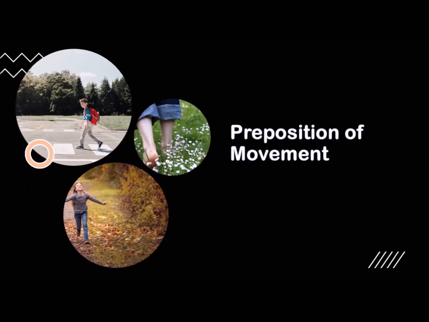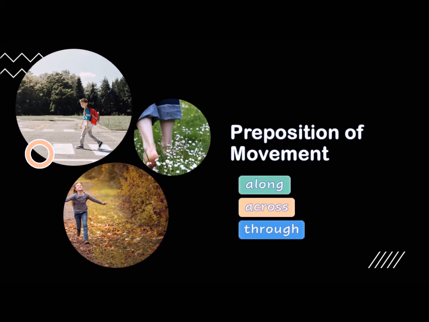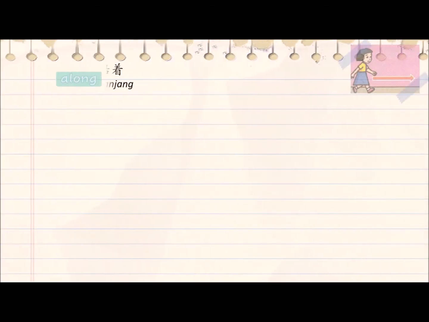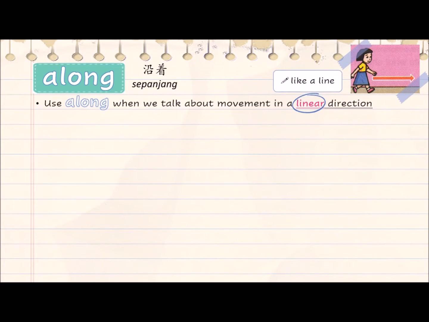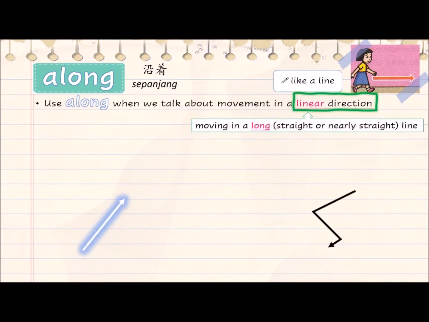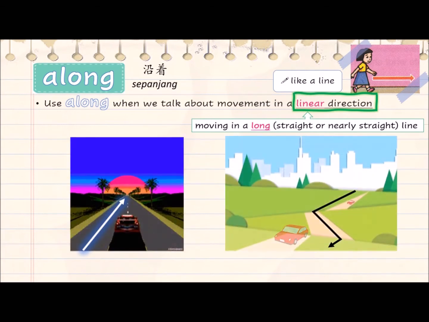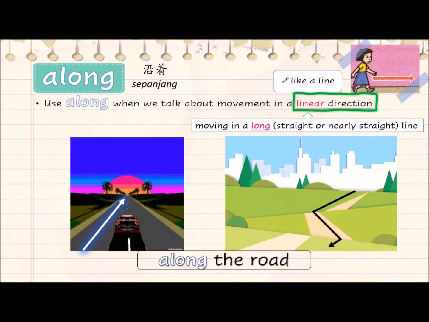The prepositions of movement we will be focusing on today are along, across, and through. Let's start with along. We use along when we talk about movement in a linear direction. Linear is like a line. Linear direction means moving in a long, straight or nearly straight line, like the car in these 2 pictures. Along the road. Move along the road.